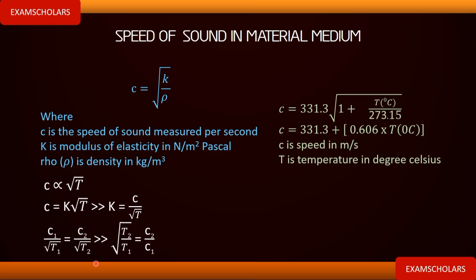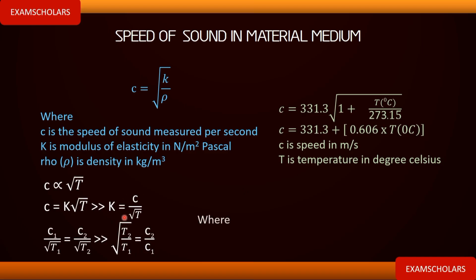Now, you can use this to solve a question in which they give you a temperature of air and the corresponding velocity, and then ask what the velocity would be at a certain temperature. So you can use this. But in a question where they are not giving you a certain temperature and velocity, and they are just telling you what is the speed of sound at a certain temperature, you can use this formula.